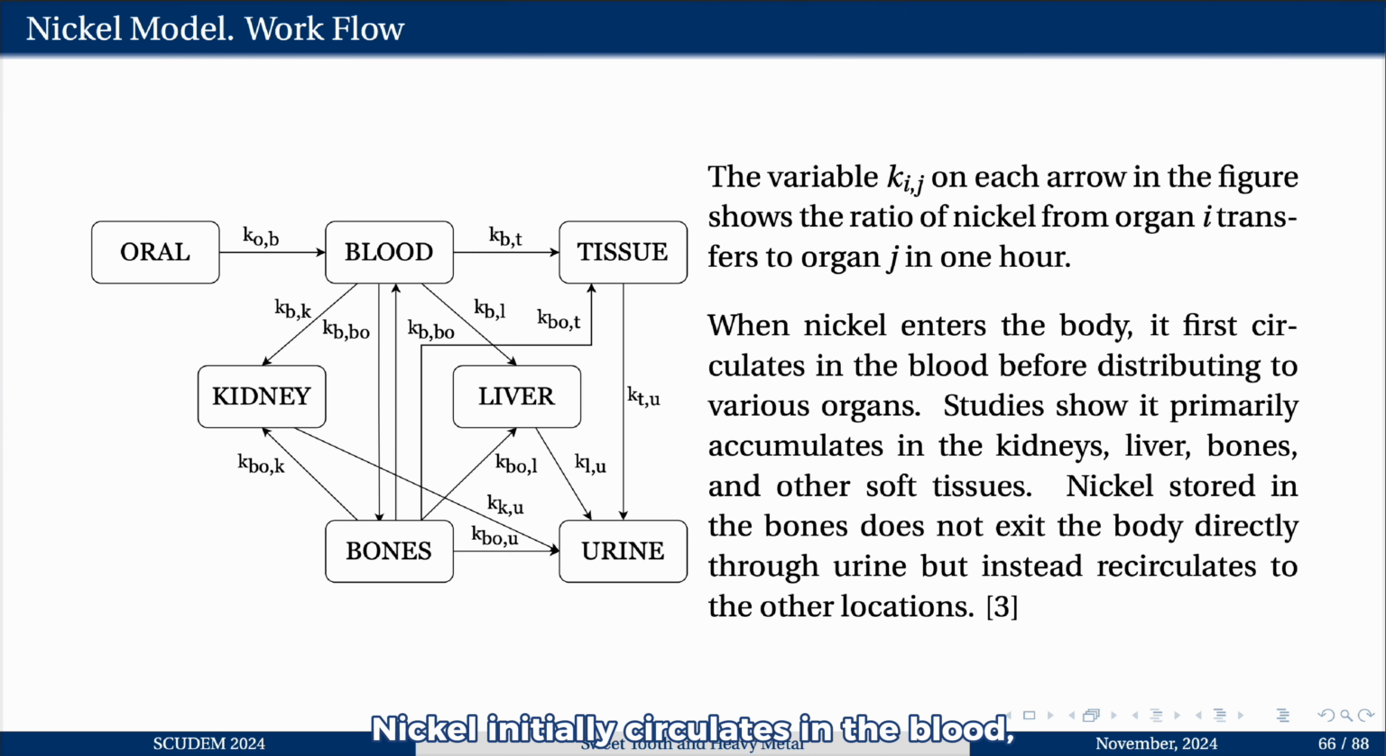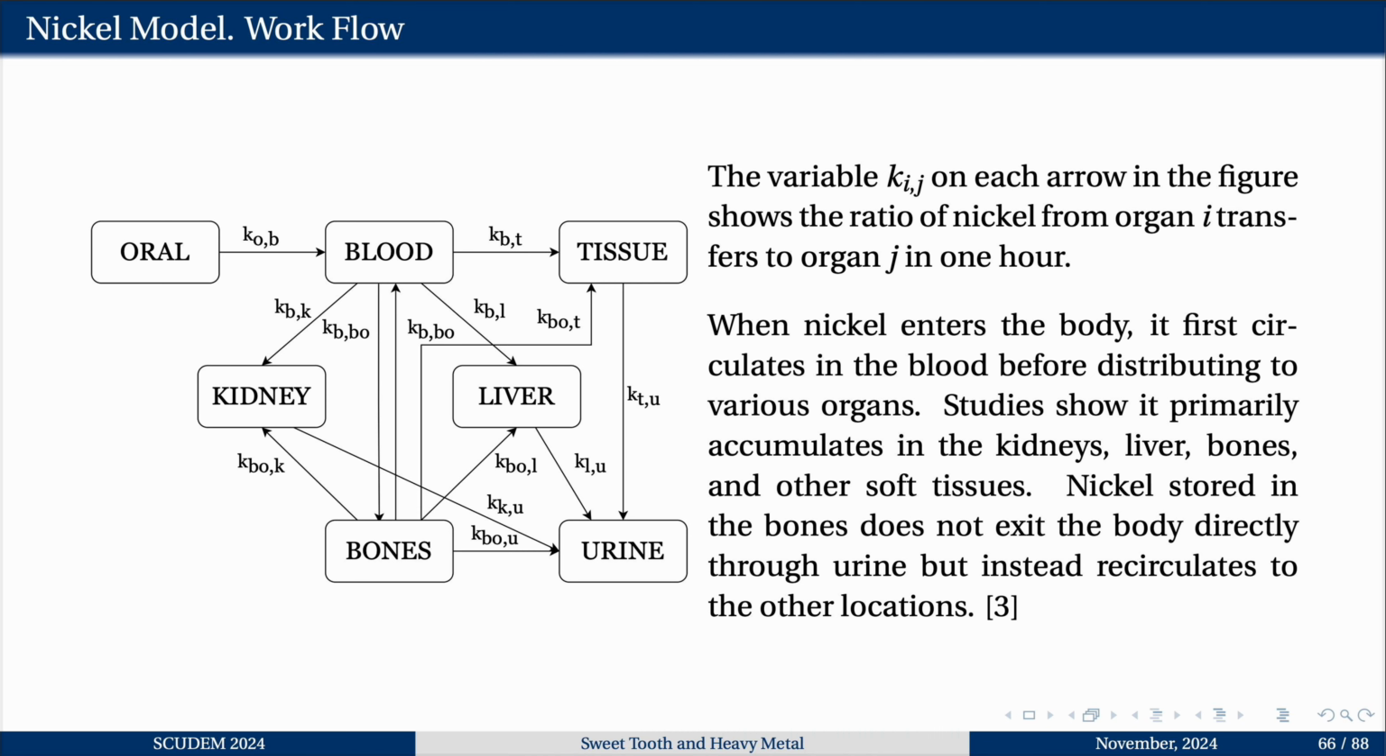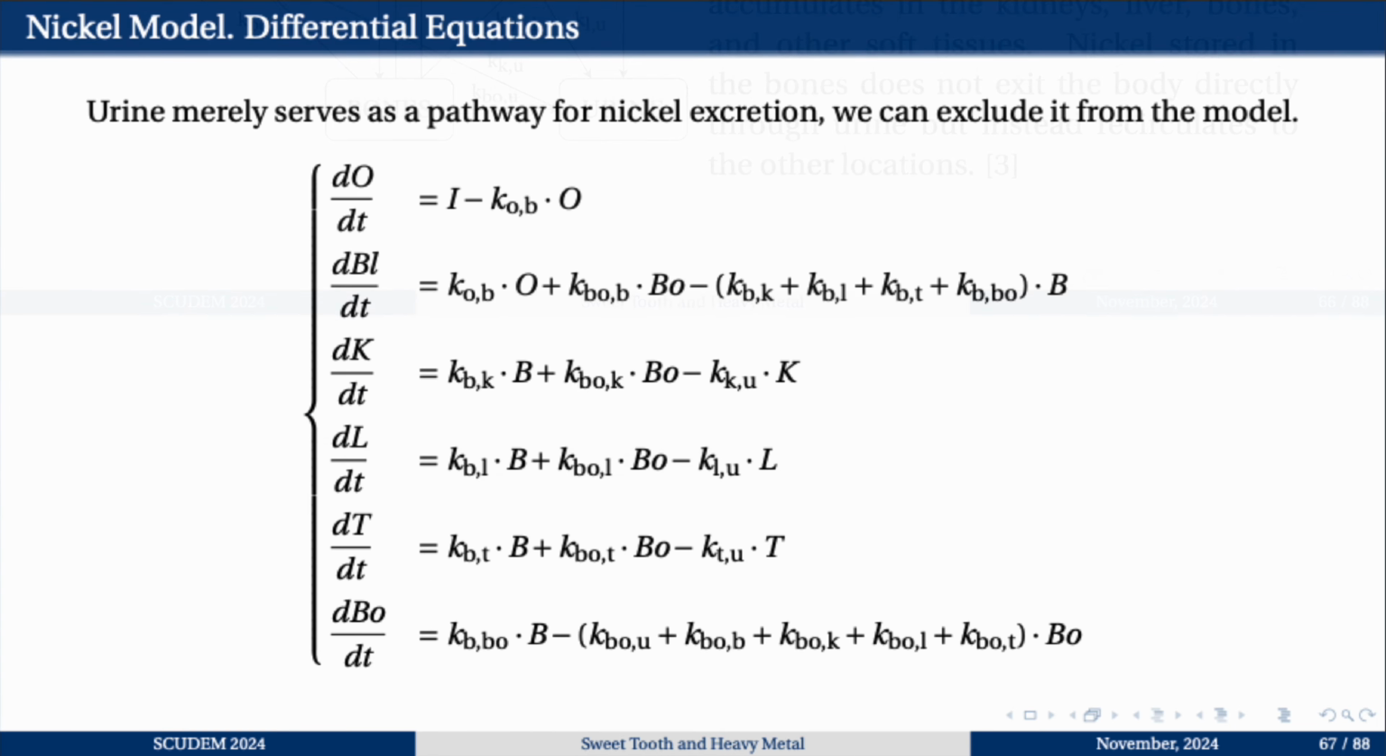Nickel initially circulates in the blood, then distributes to organs like the kidneys, liver, and bones. Kidney plays a major role in excretion. Bones continuously redistribute nickel, delaying equilibrium. Since urea merely serves as a pathway for nickel excretion, we can exclude it from the model.